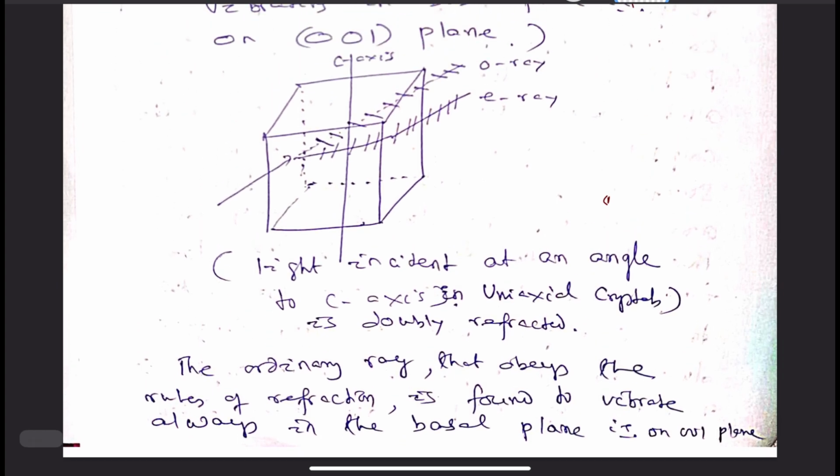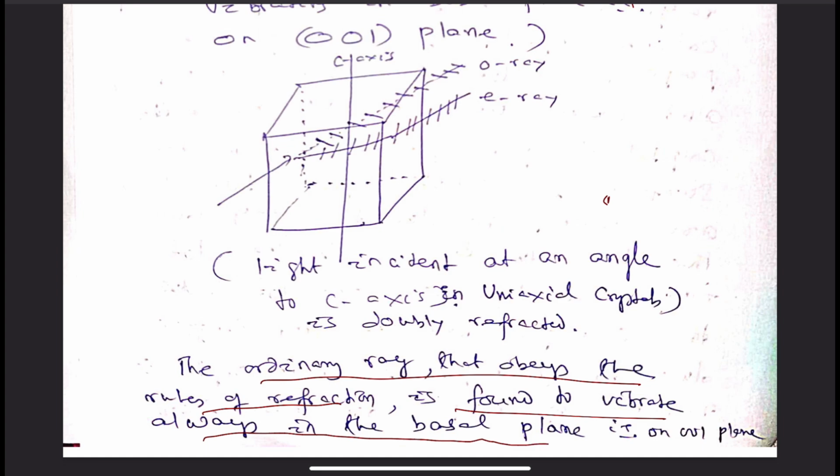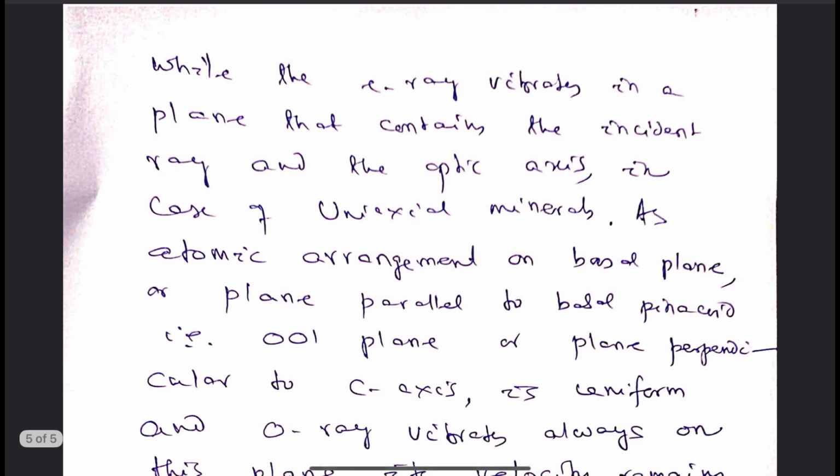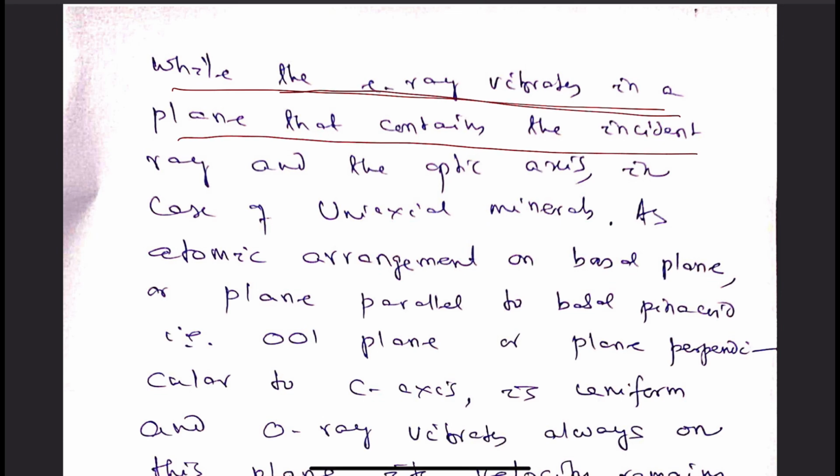So the ordinary ray obeys the rules of refraction, and it is always found to vibrate in the basal plane of the uniaxial minerals, because of which its velocity is constant. But the E ray vibrates in a plane that contains the incident ray and the C axis. That we have to remember.